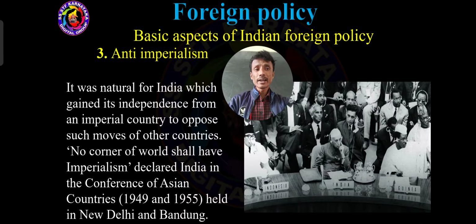So that is why India declared, no corner of the world shall have imperialism, in 1949 and 1955, when they organized the conference, a formal meeting.